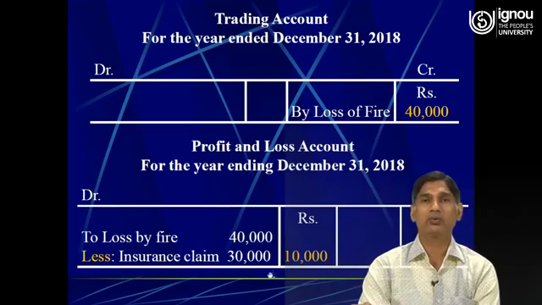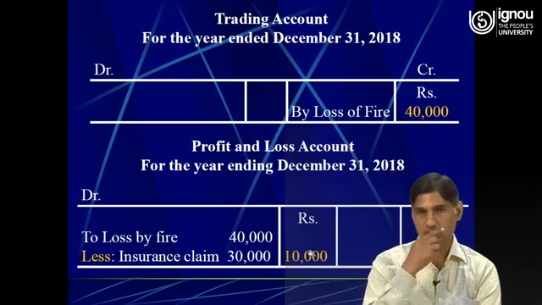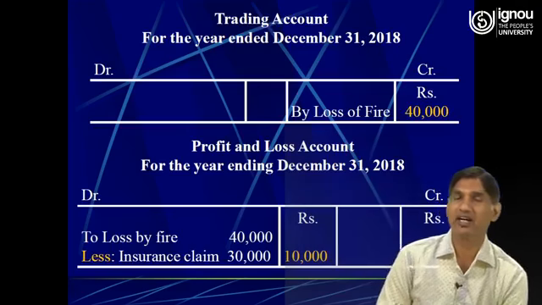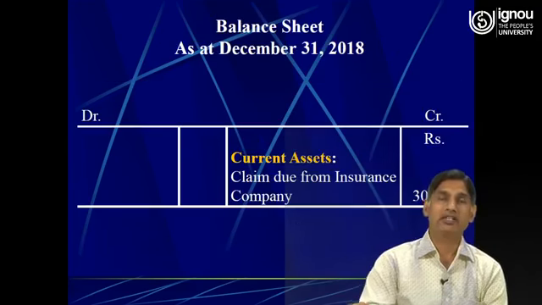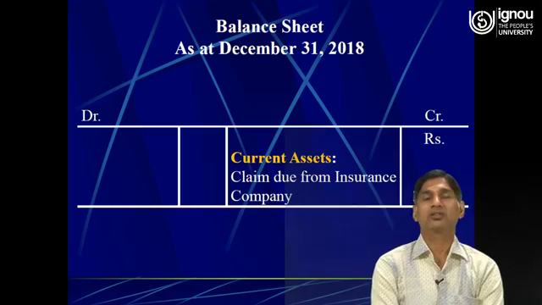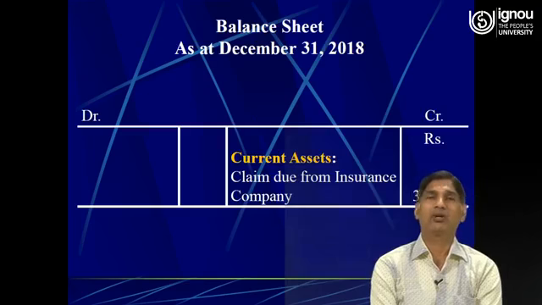So only a loss of rupees 10,000 will be debited to the profit and loss account, and since the claim will be paid by the insurance company, we will treat the insurance company as a debtor unless it makes the payment. Therefore rupees 30,000 will be shown on the asset side of the balance sheet. This is how the treatment would be done as far as abnormal loss is concerned.